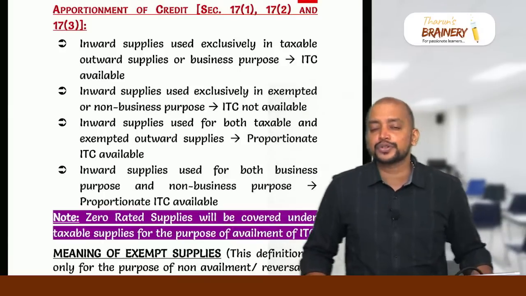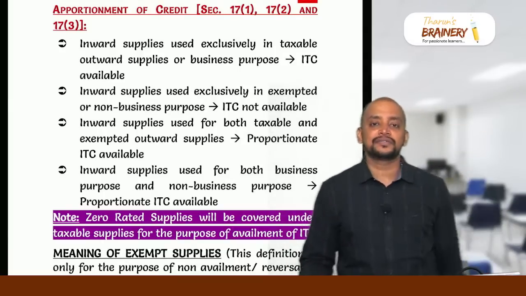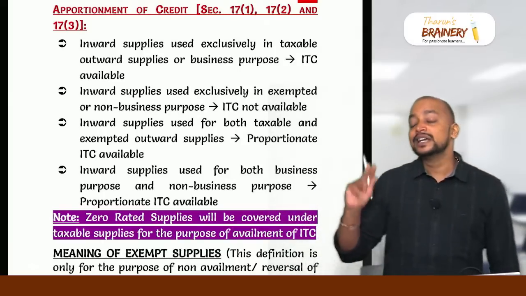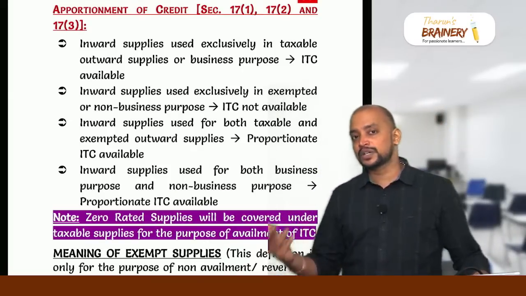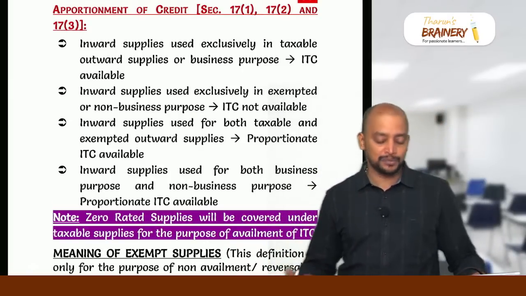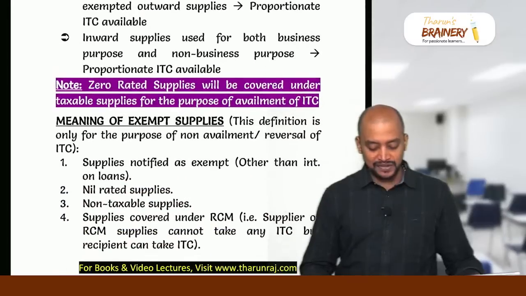How to take proportionate ITC? It will be given in the question itself. In case of business and non-business, and in case of exempted and taxable, you take the turnover ratio. Whatever is the exempted turnover of that month and taxable turnover of that month, accordingly proportionate ITC will be taken.